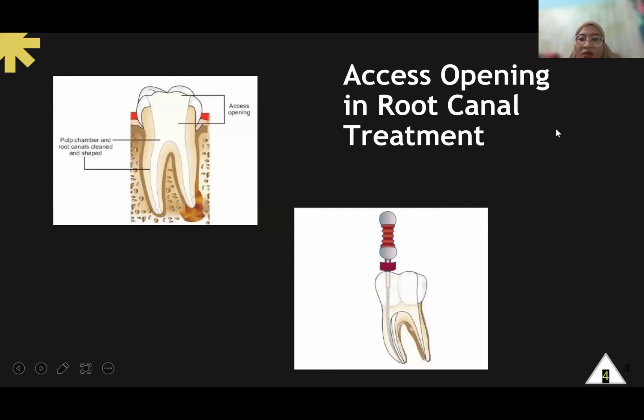Access opening in root canal treatment, like I explained before, involves deroofing the pulp chamber area of the tooth structure to get access, and then we can use a very small instrument, a file, in the root canal, so we can get the pulp chamber and root canal cleaned and shaped.